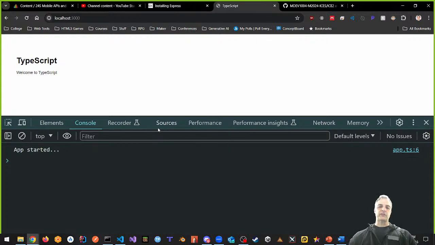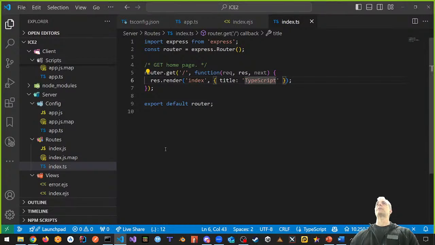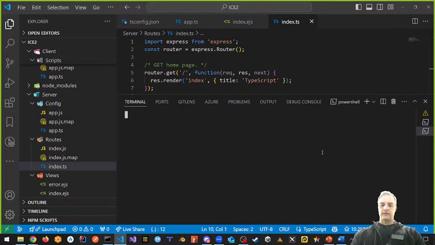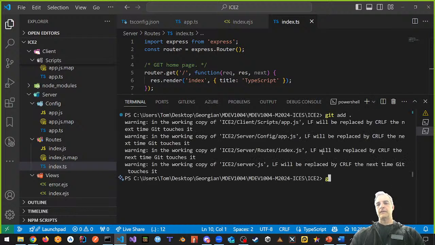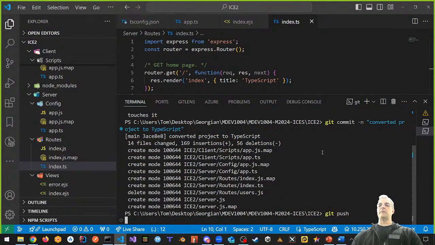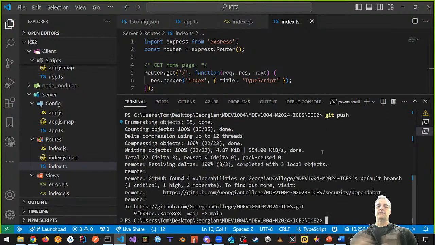Okay, I'm going to put this up on GitHub, and you should have everything you want. I'm also going to update the instructions on Blackboard to make sure that you have everything you need. All right, so let's put this up on GitHub. I'm opening up another terminal for that, and I'm just going to say git add dot, git commit -m, and we'll say converted project to TypeScript. And then git push. Now I could have done many other commits here because I modified one thing, I modified another thing, but I did it all at once. Okay? And we'll deal with these other errors next time.